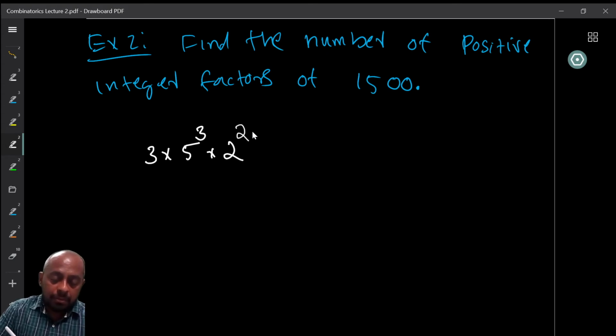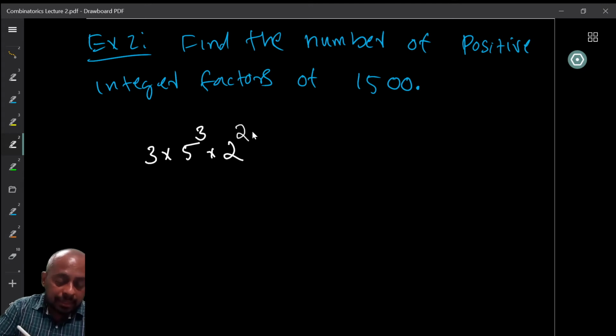Now, how can you use the prime factorization now to find the number of positive integer factors? If you look at any factor, we know that the factor is basically a product of the possible subset of the prime factors, right? So therefore we can just look at how many such possibilities are there, right?